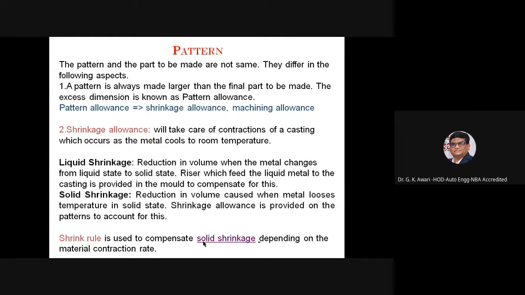Liquid shrinkage, that is reduction in volume when the metal changes from liquid state to the solid state. A riser which feeds the liquid metal to the casting is provided in the mold to compensate for this. For this purpose, the riser is provided. Solid shrinkage, that is reduction in the volume caused when metal loses temperature in solid state. Shrinkage allowance is provided on the patterns to account for this. A shrink rule is used to compensate the solid shrinkage depending on the material contraction rate.